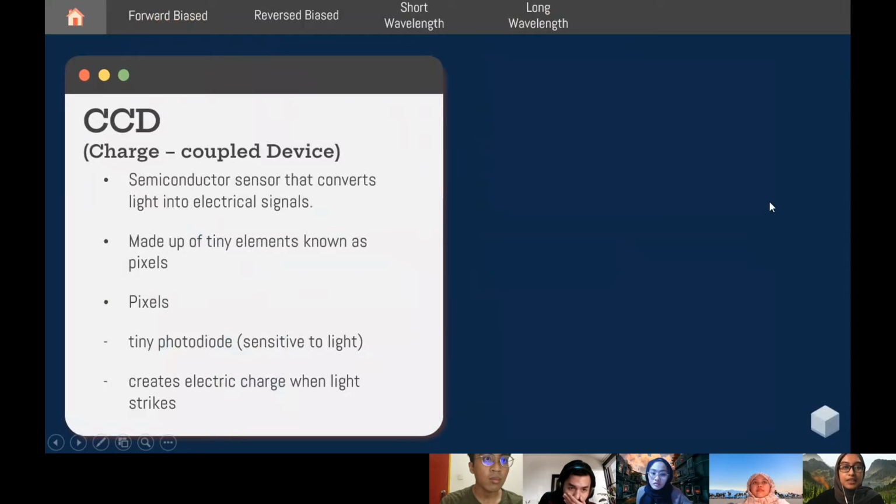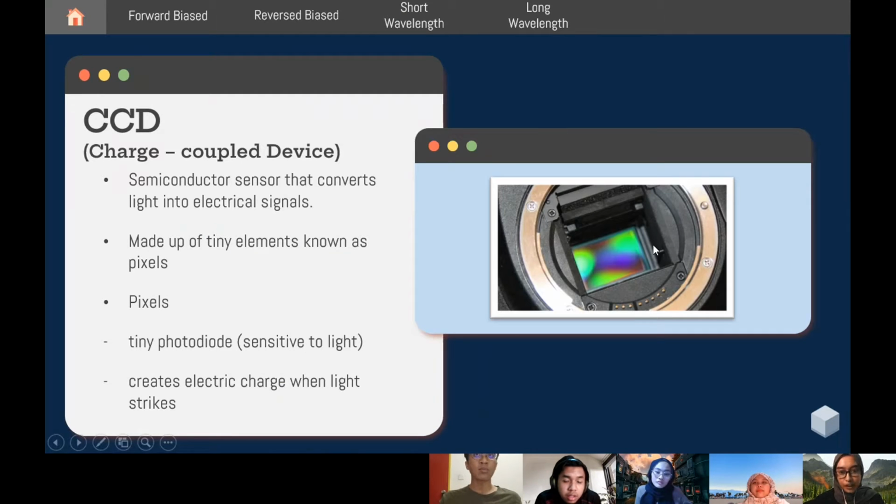A charge coupled device, or CCD, is a semiconductor sensor that converts light into electrical signals. Inside the camera, it has a plate made of silicon. This plate is known as the CCD, or charge coupled device. It is made up of tiny elements known as pixels.